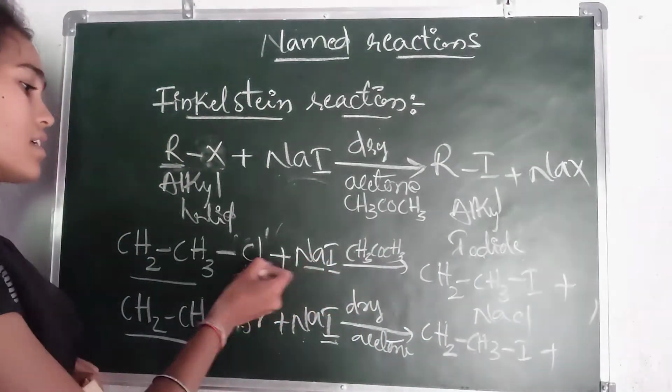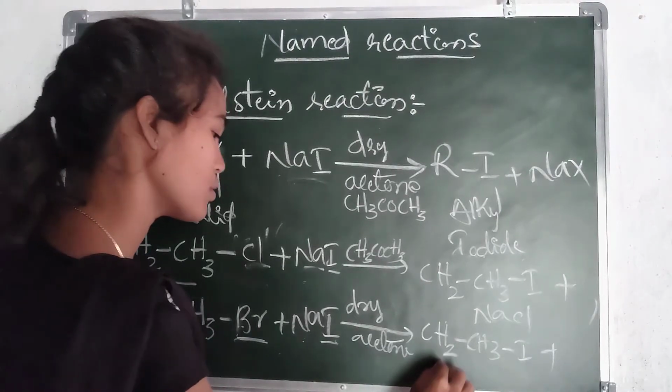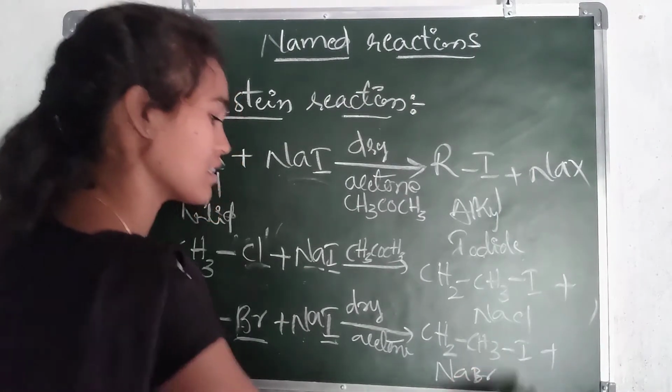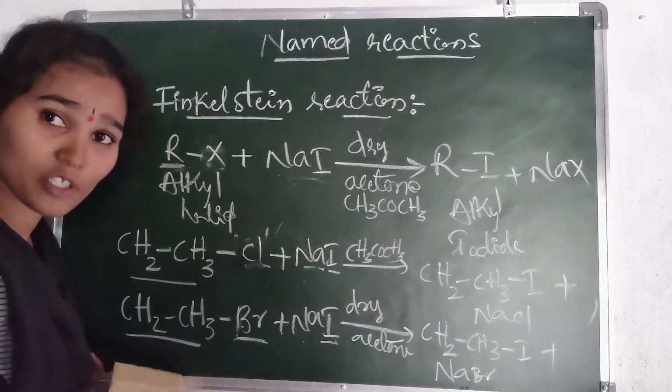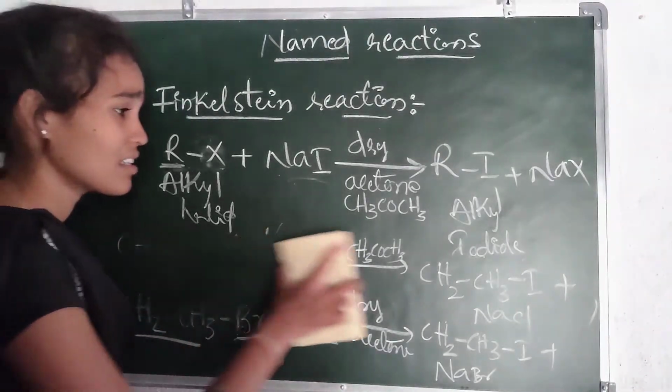These are the kinds of examples of the Finkelstein reaction, and we can also write other examples.